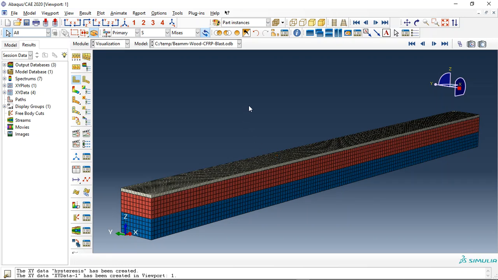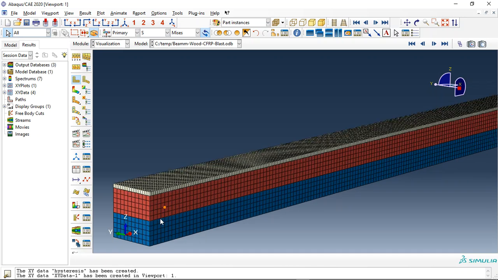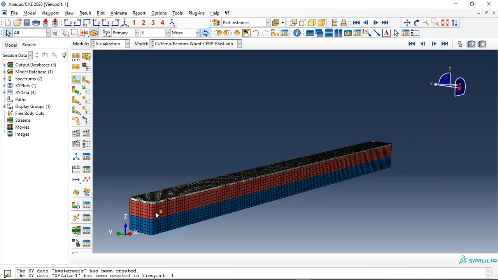Doing well. Today I did a model of the air blast load or explosion near the timber wood beam reinforced with CFRP as a top layer. Between the CFRP and wood we use cohesive surface interaction as a stiffness, damage and evolution of the energy, and also between two layers of the wood.